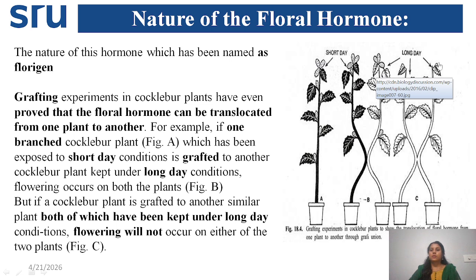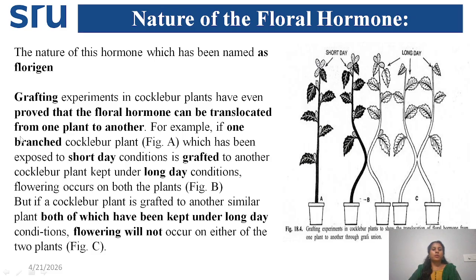And if two long day treated plants are grafted together, they won't show flowering. But if one long day treated short day plant and another short day treated short day plant are grafted, then both branches, like in the branching experiment, got flowering. So they concluded that the floral hormone can be translocated from one plant to another plant, not only from one organ to another organ.